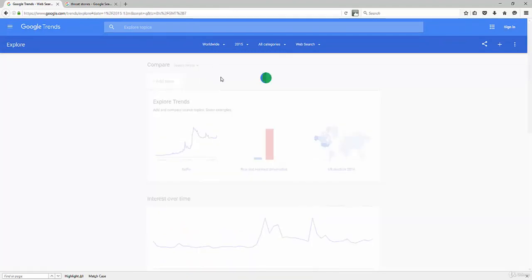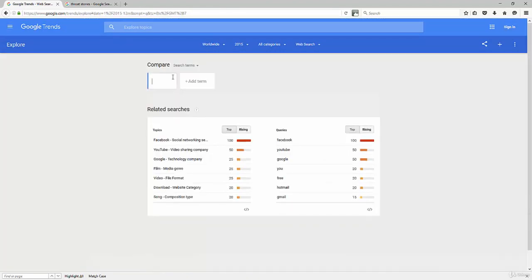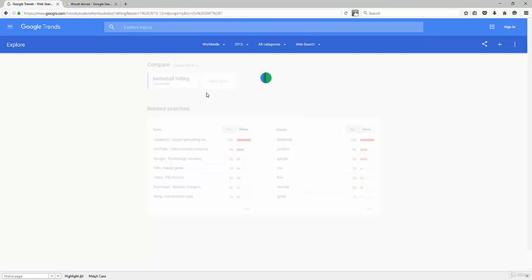Let's type in another niche market. So let's say I'm in the baseball hitting, baseball hitting drills, baseball drills. And so it's searching for those related keywords there.